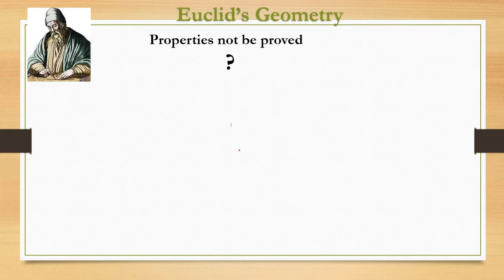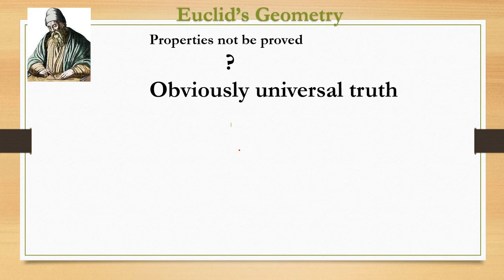So here, all the statements in the previous slide were properties, which need not be proved, for the line, for the point, for the surface and other objects. Is it so?